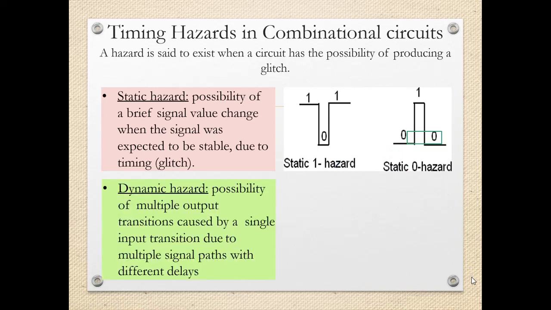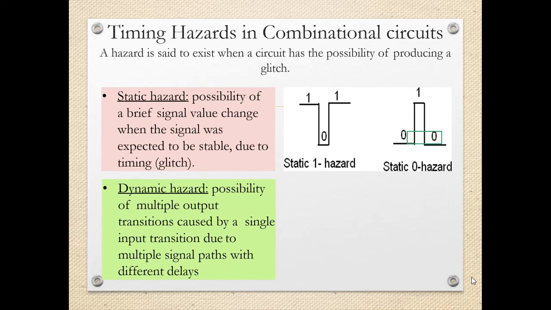The other type of hazard is called the dynamic hazard, which is the possibility of multiple output transitions caused by a single input transition, due to multiple signal paths with different delays. In a static hazard, we have seen that there is one momentary change in the output.